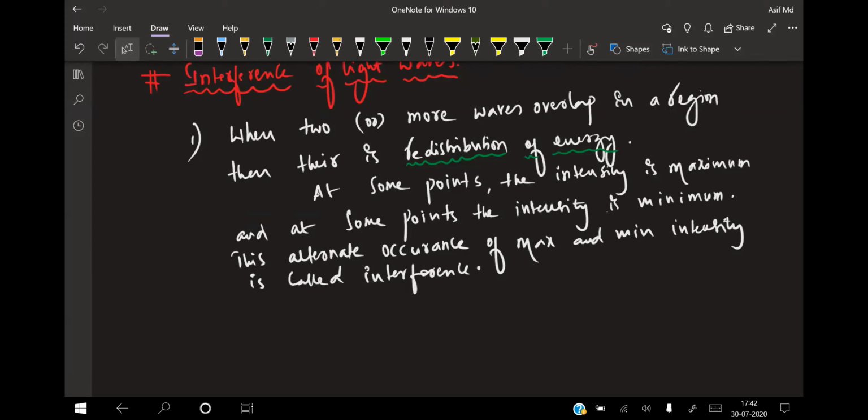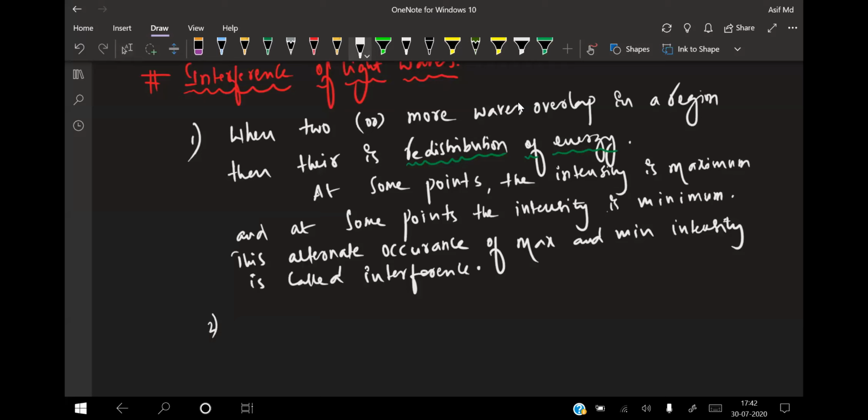When you switch off one tube light, one of the interfering waves is removed, and the intensity decreases. Energy can neither be created nor destroyed, so light energy is transferred from one point to another, giving maxima or minima. This alternate occurrence of maximum and minimum intensity is called interference. Clear for everyone?